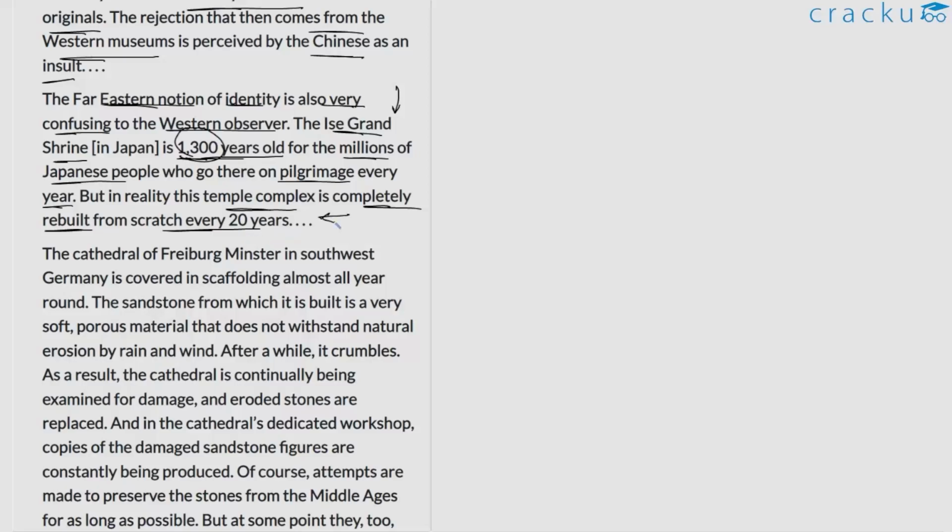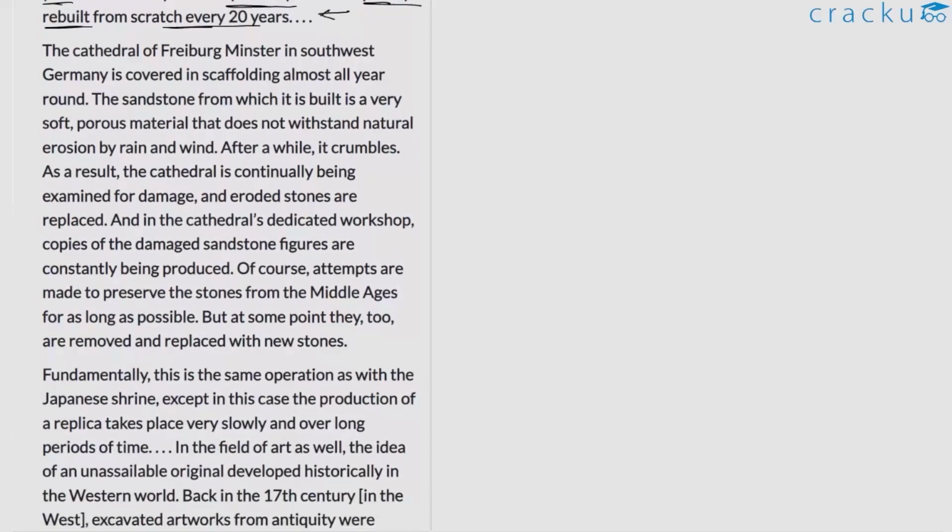So it's basically new if you look at it from the Western perspective or Western lens. So the author is basically simply trying to showcase this difference in perspective that exists here, and more specifically he wants to emphasize how Westerners have trouble reconciling with Eastern notions. This is the point he's trying to convey here. Let us move forward to the next part.